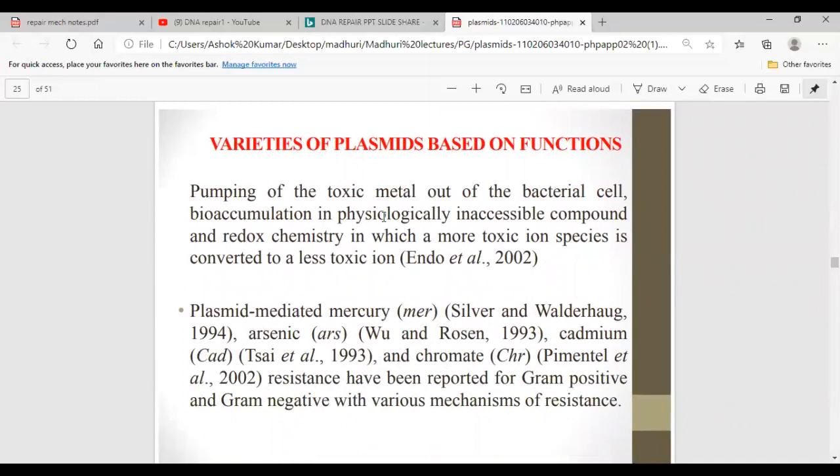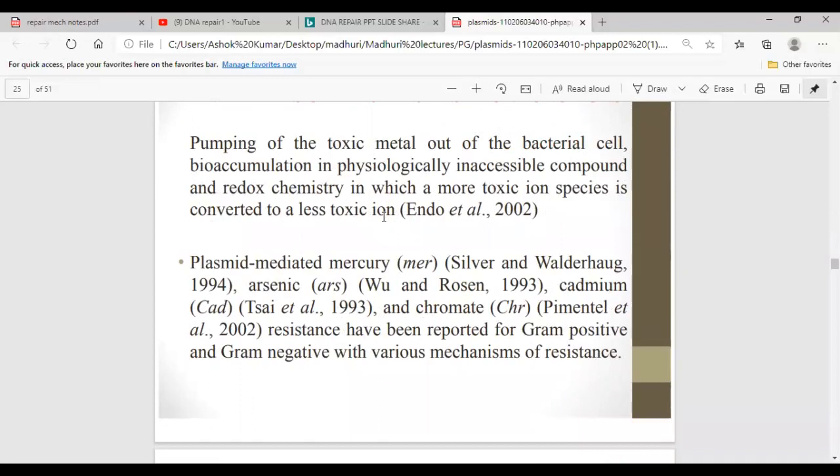Based on function, the resistance mechanisms include pumping of the toxic metal out of the bacterial cell, bioaccumulation, physiologically inaccessible compounds, and redox chemistry in which a more toxic ion species is converted to a less toxic ion. So here plasmids are playing a role in relieving the toxic materials from the environment or from the cell. Plasmid-mediated mercury, arsenic, cadmium, and chromate resistance have been reported for gram-positive and gram-negative bacteria with various mechanisms of resistance. So we have also seen some heavy metal resistance patterns due to the presence of plasmids in the organisms.